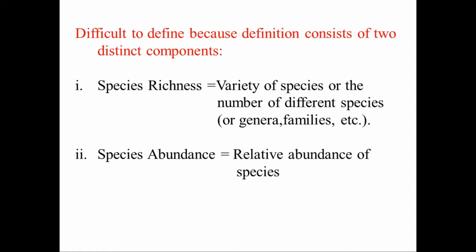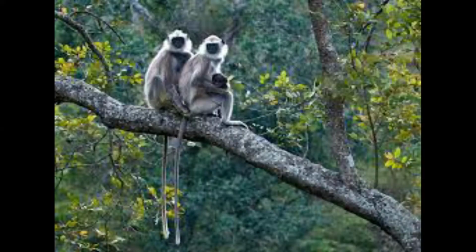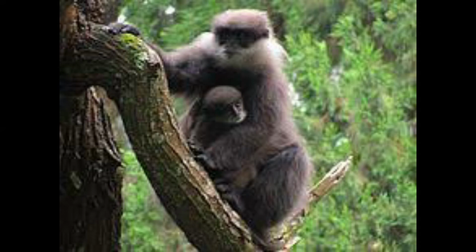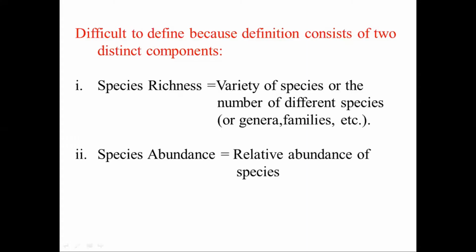For example, now you are counting monkeys, right? You have the grey langurs, macacas, and then the purple face. So that is the species richness. But when you say macaca 10, grey langurs 10, then purple face 3, that is the abundance.